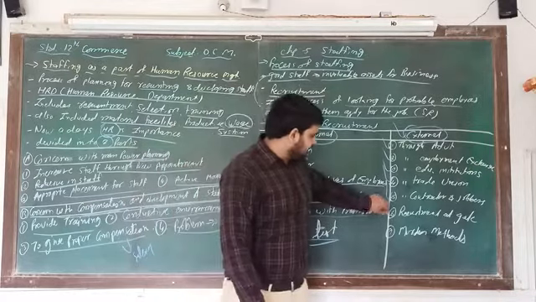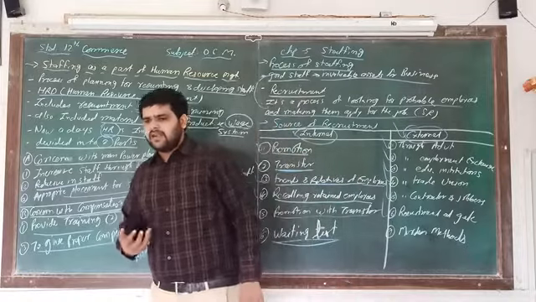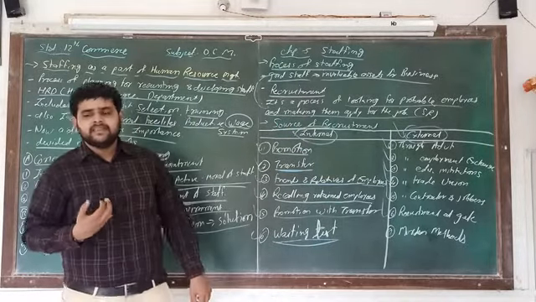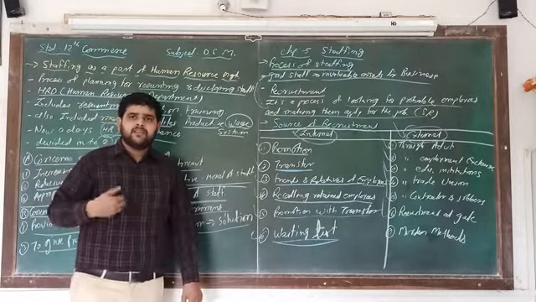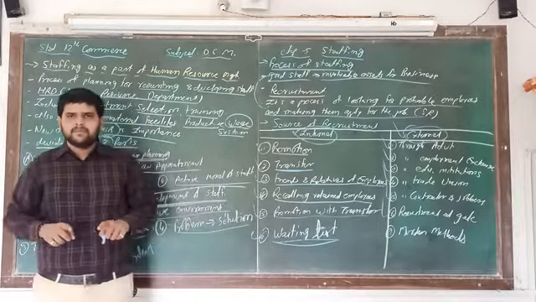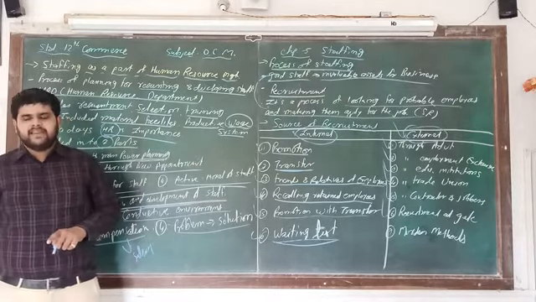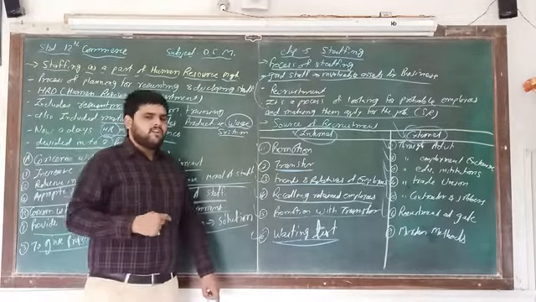Number 6, recruitment at gate. Many companies do not want to spend their money on finding people. What they are doing is making one simple board and putting that board at the gate. So recruitment at gate.